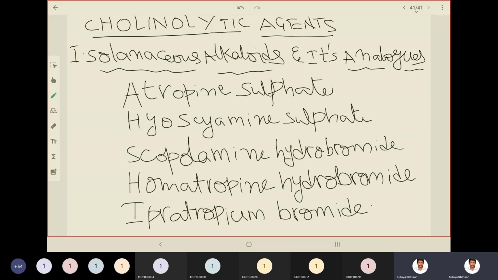So these are the five examples we have under solanaceous alkaloids and its analogs.